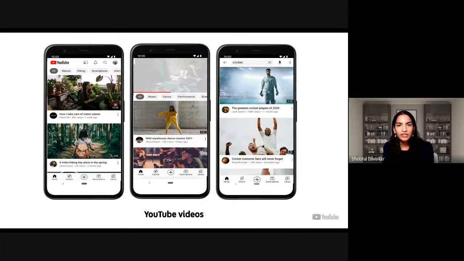YouTube has many surfaces for content. The home page is what you see when you first open YouTube. It displays a mixture of personalized recommendations, subscriptions, and the latest news and information. The watch page appears when you're watching a video. It suggests additional content based on what you're currently watching, alongside other videos that you may be interested in. The search page delivers relevant search results based on the viewer's query.